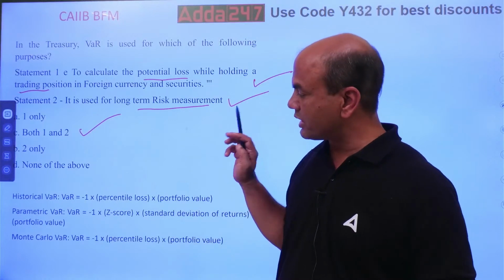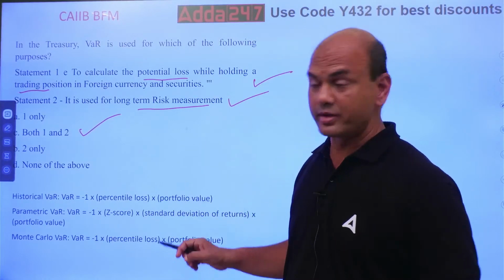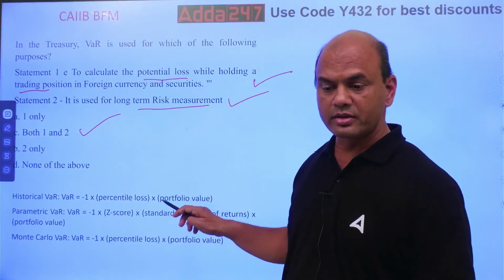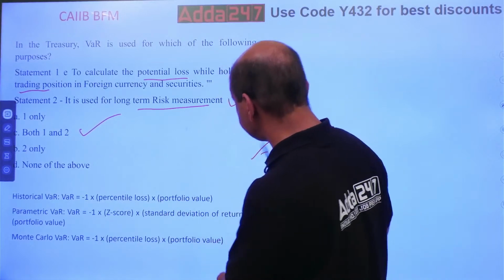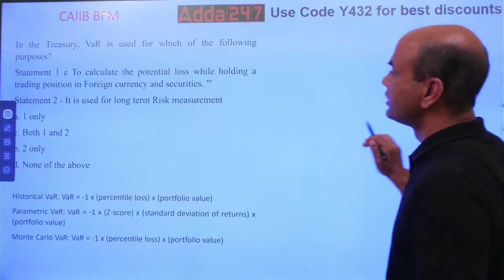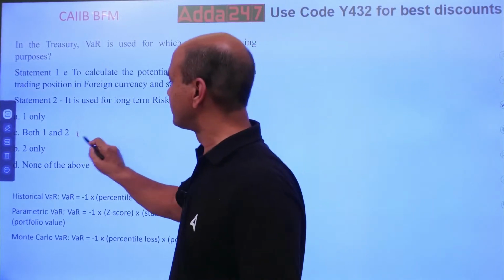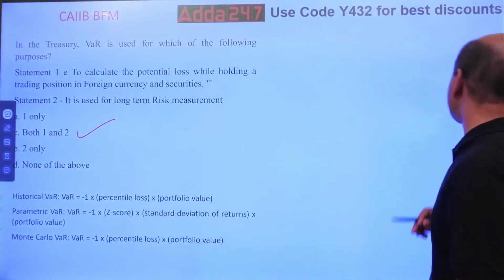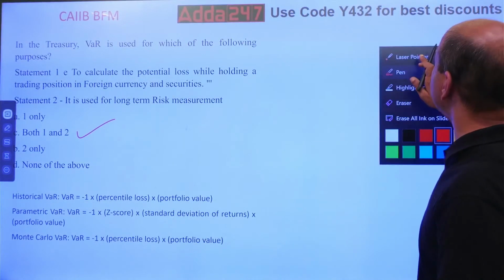Now look at the VAR types. Why have I written over here these parts? See this. Okay, look at the VAR types. Which are the VAR types? See, these are the 3 VAR types.